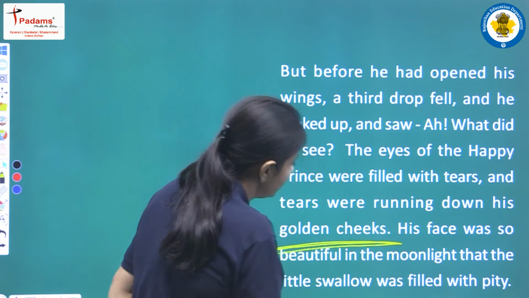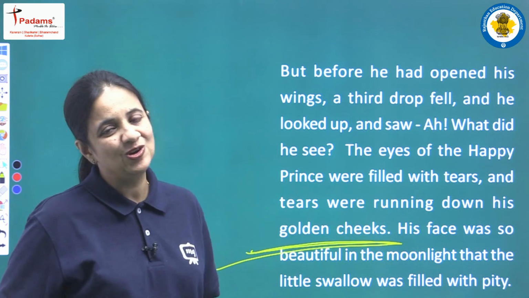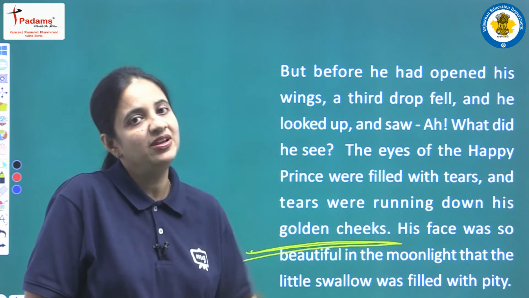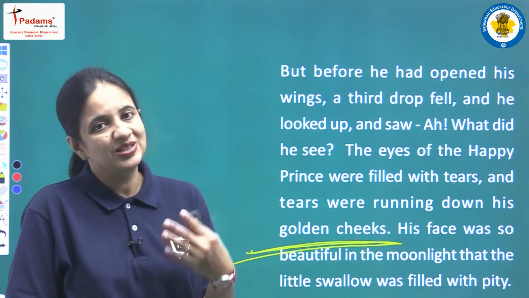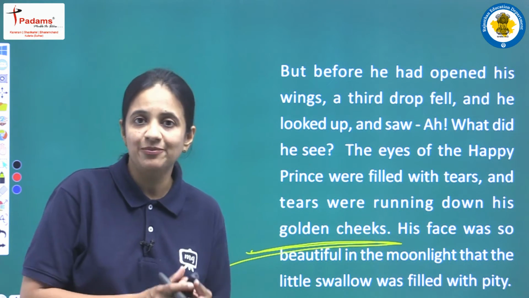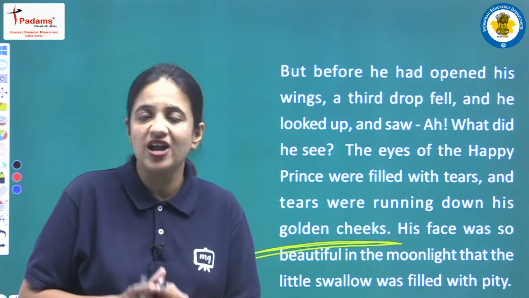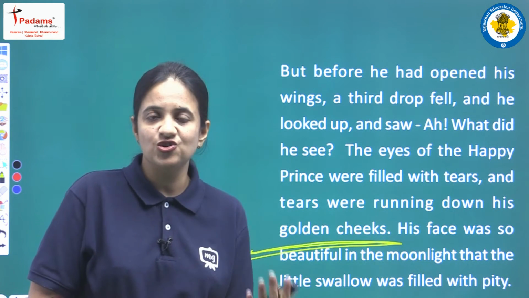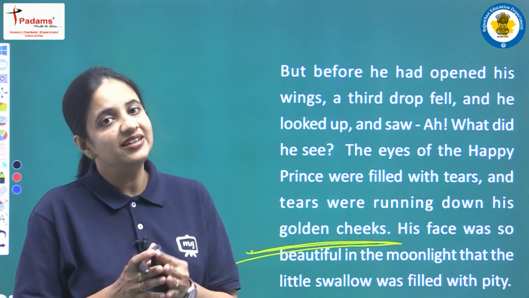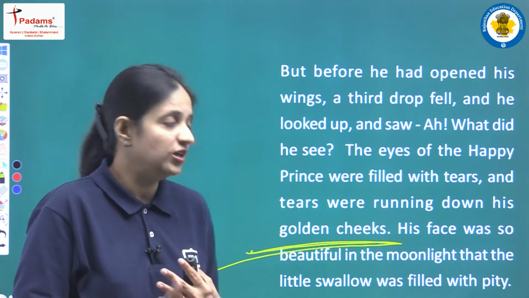So why his cheeks are regarded as golden cheeks? Because we all know that the entire statue was having a layer of gold. So the bird saw that the statue of the Happy Prince was weeping, it was crying, there were tears in the eyes of the statue, and the tears were rolling down from the golden cheeks.